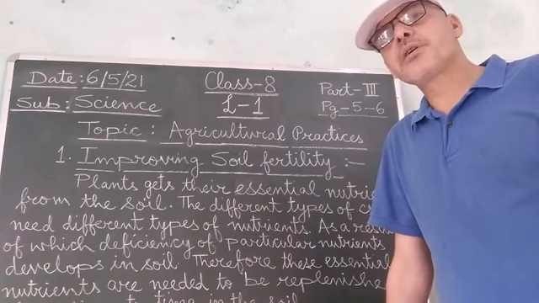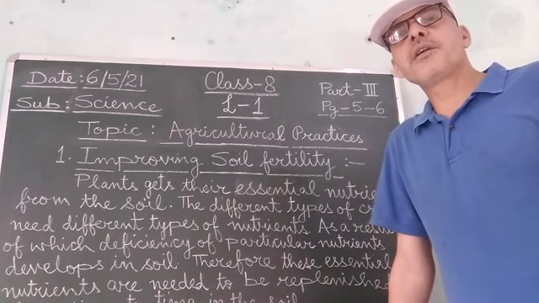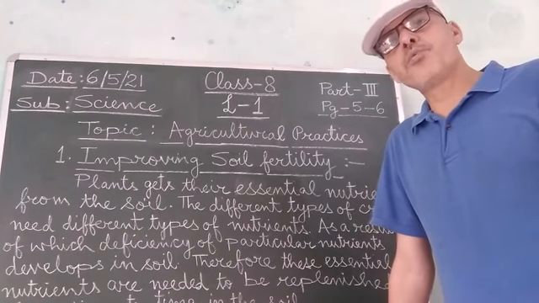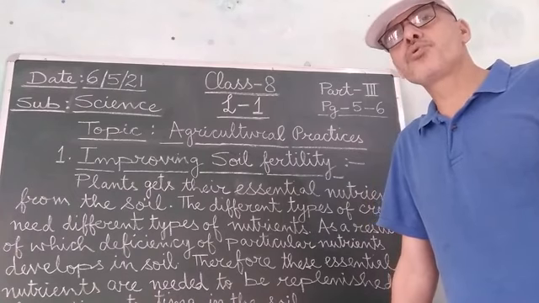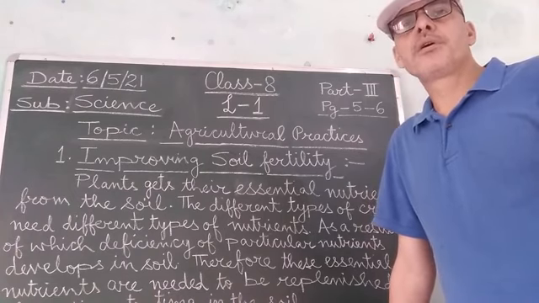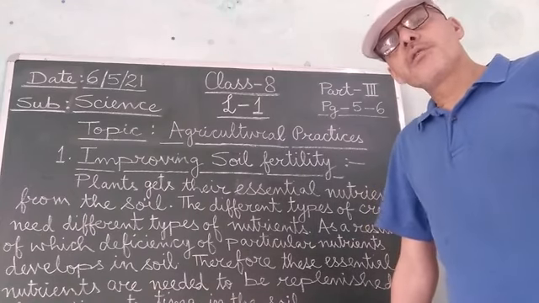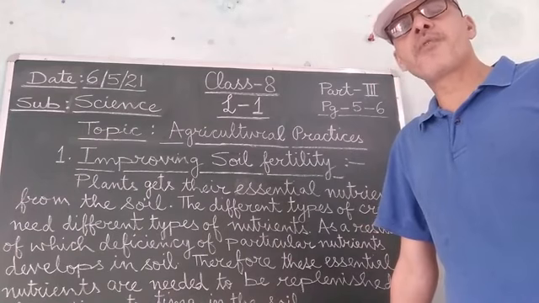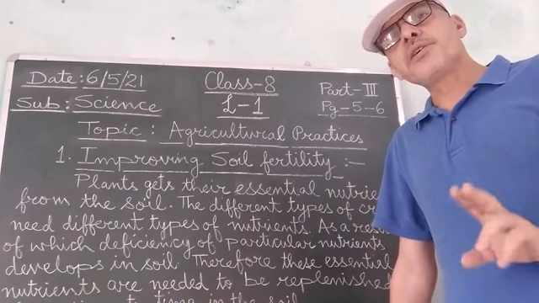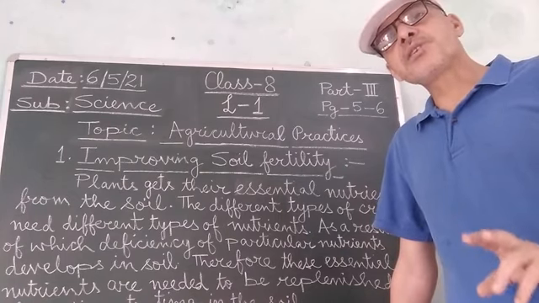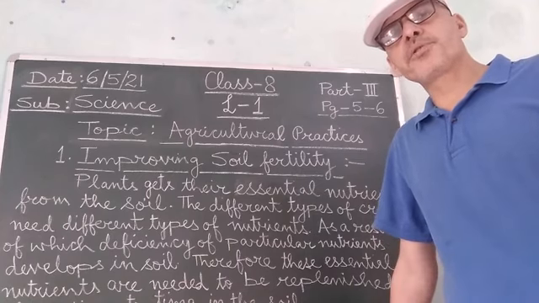Now, after this first method of adding the manures and fertilizers, one more method is there, which is called crop rotation. In the crop rotation method, which is used for improving the fertility of the soil, the farmer is advised that he should cultivate or grow pulse crops in between two cereal crops.